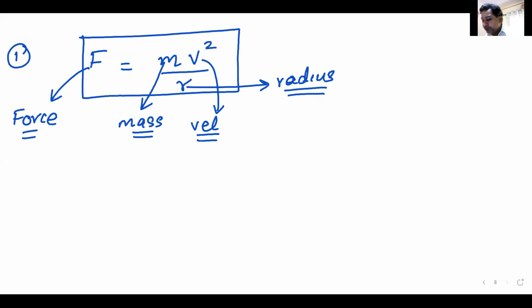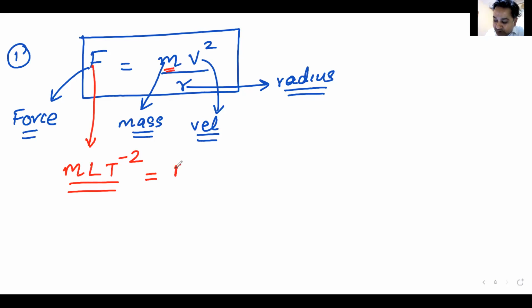Okay, let me do it for you. Let us see the dimension of left hand side. Sai Dashak says correct. Force says M L T minus 2. You must remember all these dimensions, beta, else it becomes difficult for you to solve the question. Very important point. I've given you the entire table. Just go through their dimensions, please. That's an honest request. And I told you, teaching or learning is a two-way process. If you don't come on the same page, if you don't help me out, I won't be able to help you out.